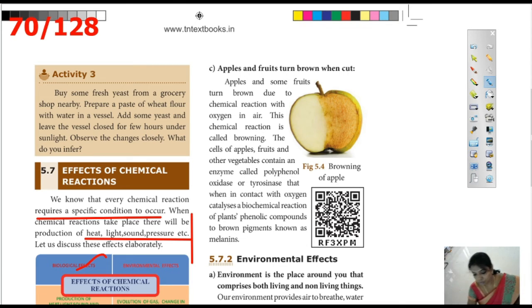The cells of apples, fruits and other vegetables contain an enzyme called polyphenol oxidase, which causes this browning. Also called tyrosinase, when in contact with oxygen it catalyzes a biochemical reaction of the plant's phenolic compounds into brown pigments known as melanins. These are the causes of apples and fruits turning brown when cut.